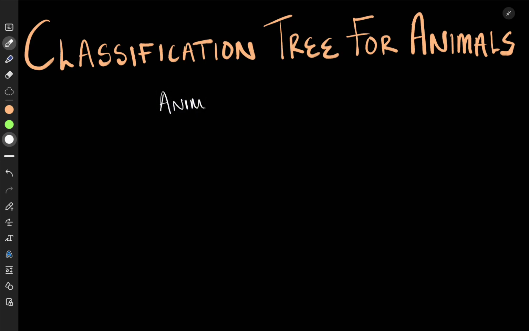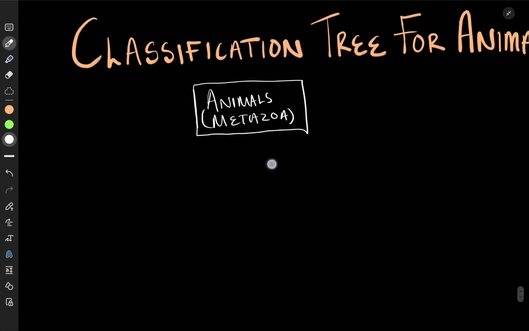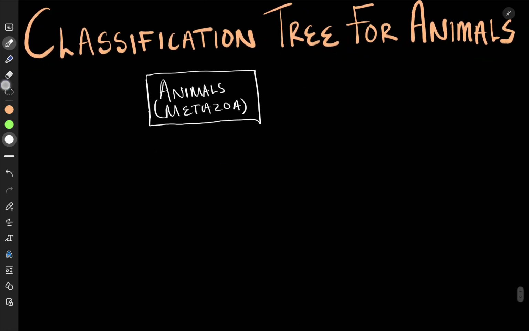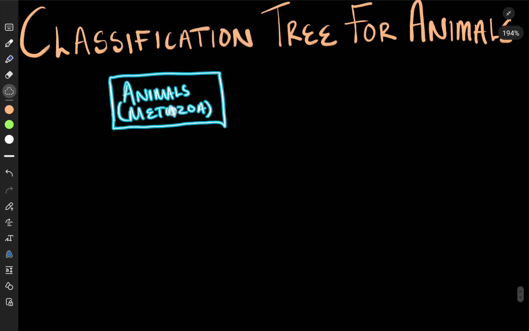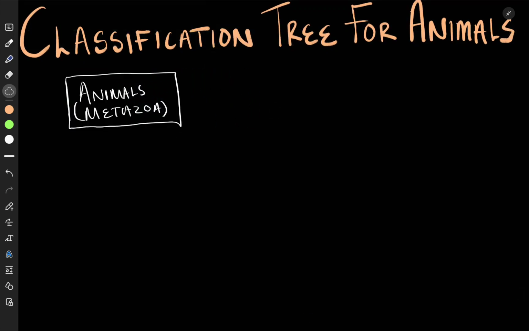Put them like this. And animals are also called metazoa. Okay, metazoa. Right, so this is where we are starting. Animals, which we call metazoa. What do we do? Well, let me put this a little bit further to the left, like this. Right.